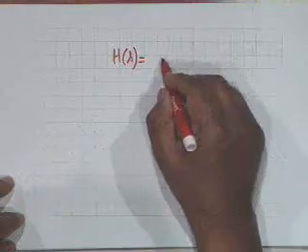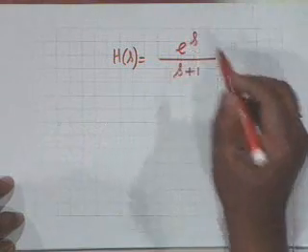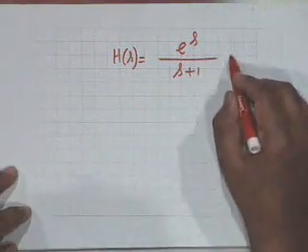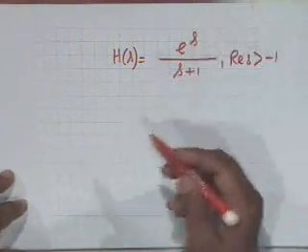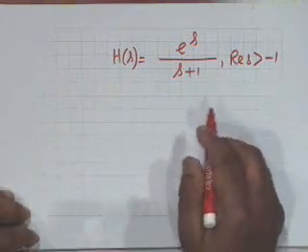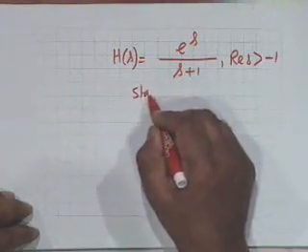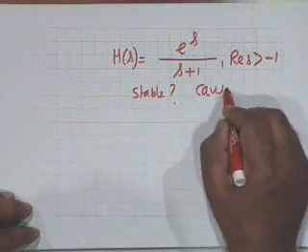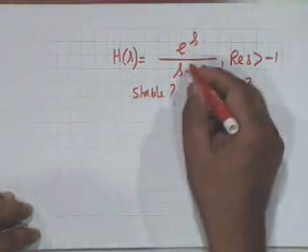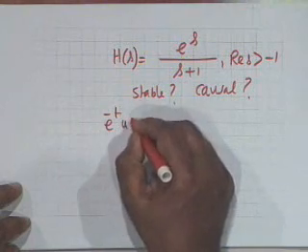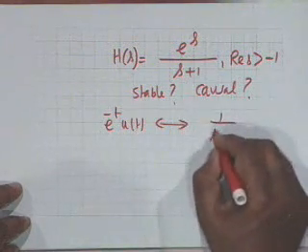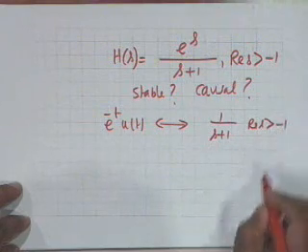I will complicate the picture by taking an example. Now, let us say we take H(s), the same function with e to the s, and the ROC is real s greater than minus 1. e to the s has only a zero, so the ROC is to the right of the rightmost pole. Now, is this stable? Is this causal? Let us investigate. We know that e to the minus t u(t) has Laplace transform 1 by s plus 1, real s greater than minus 1.